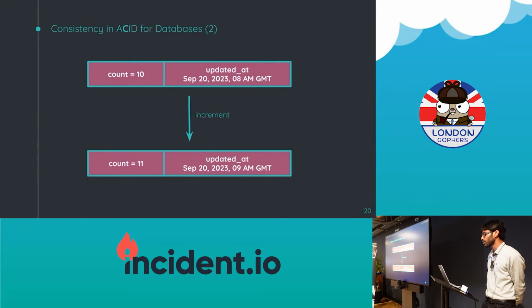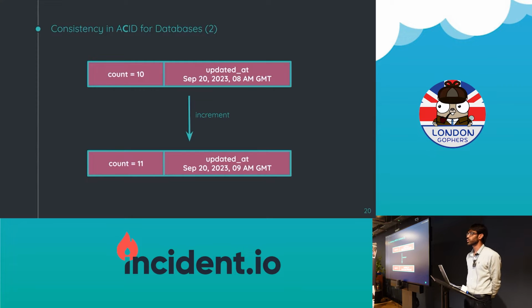So this is a small database. It has two keys and values. One is count and another is updated at. So count is 10, let's say, and updated at is September 20th, 8 a.m. So I set count to 10 at September 20th, 8 a.m. GMT. Now I do an increment. This is an operation that I did, and count now becomes 11, and that was updated at 9 a.m. GMT, right? Everything makes sense at this point.